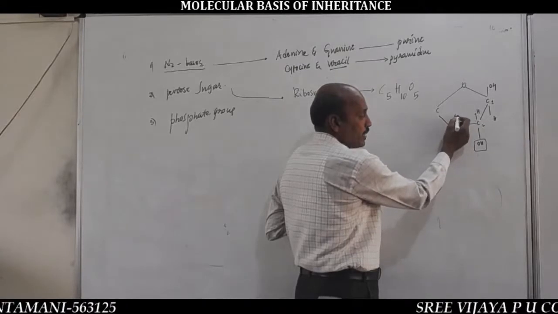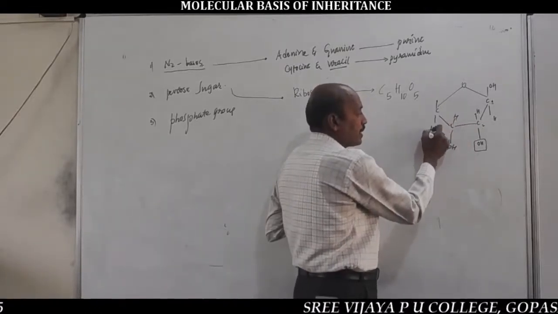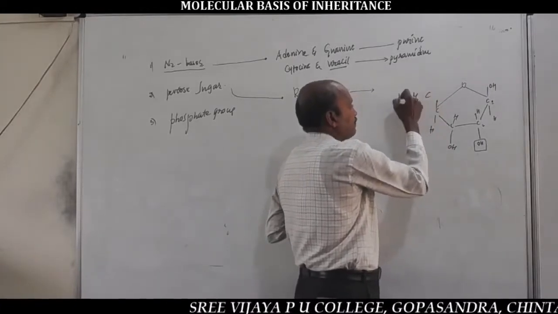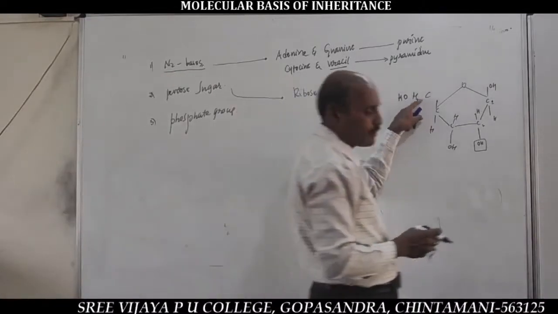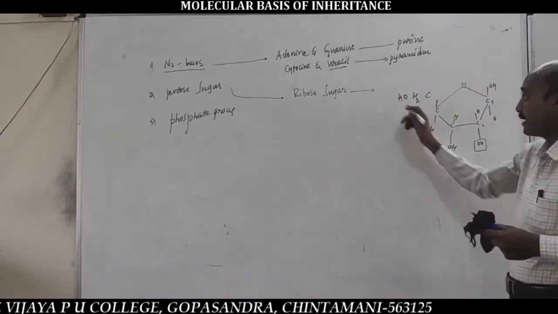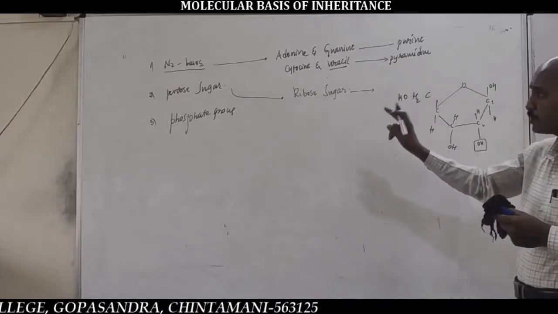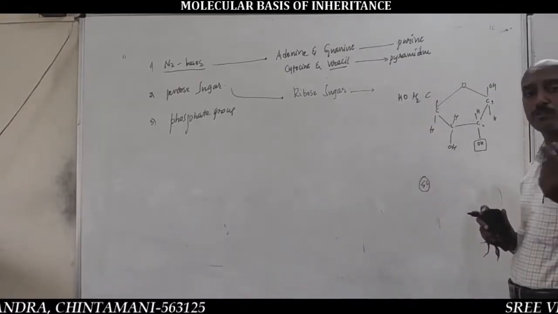So, the second carbon atom of the pentose sugar of RNA has an OH group, the third carbon atom has HO and OH, and the fourth carbon atom has HO and CH2OH. Here the fifth carbon atom is present outside the ring and contains a hydroxyl group. You should remember: a sugar containing 5 carbon atoms is called a pentose sugar.